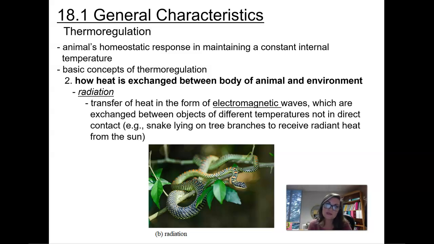Another way is radiation. This is a transfer of heat in the form of electromagnetic waves. It is an exchange between objects at different temperatures that are not in direct contact, so they're not actually touching each other. An example of this would be a snake lying on a tree branch to receive the radiant heat from the sun that's coming through the atmosphere.